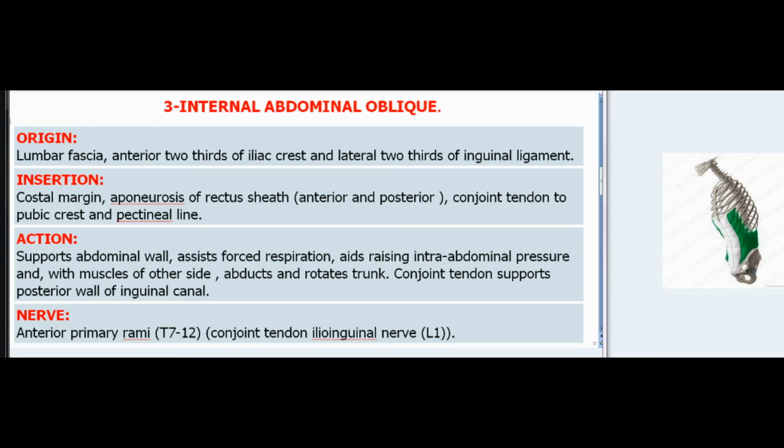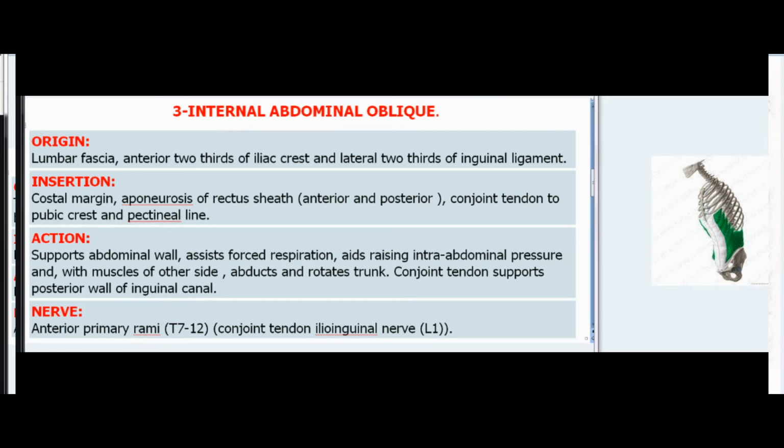Action: supports abdominal wall, assists forced respiration, aids raising intra-abdominal pressure and, with muscles of other side, abducts and rotates trunk. Conjoint tendon supports posterior wall of inguinal canal. Nerve: anterior primary rami, T7-12; conjoint tendon, ilioinguinal nerve, L1.